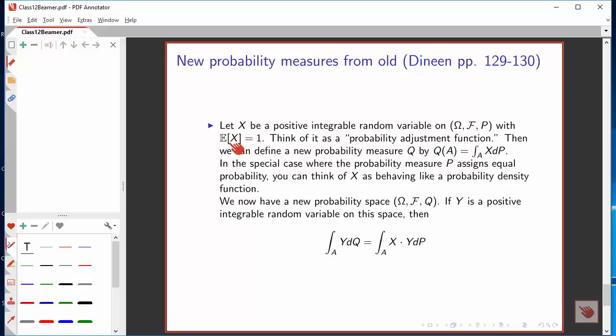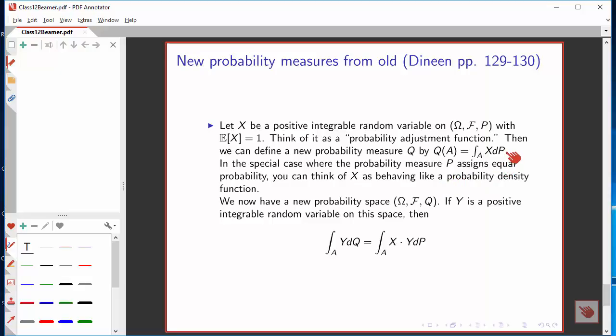And you can think of this as a sort of probability adjustment function. We can define a new probability measure by saying that the probability we're going to assign to set A is the integral of the random variable X over that set A. That is the Lebesgue integral that defines the expectation of X when we restrict it only to the part of the sample space that's specified by A.